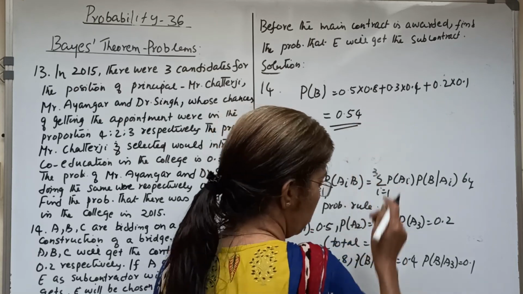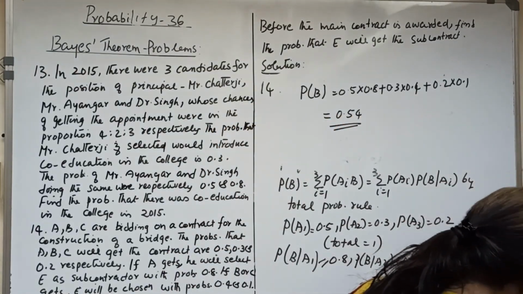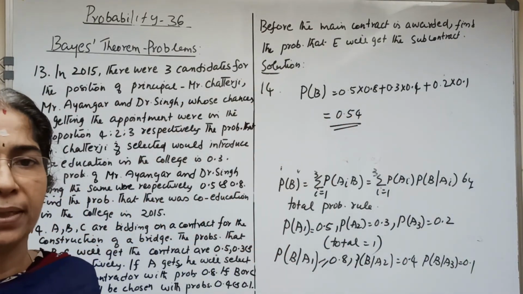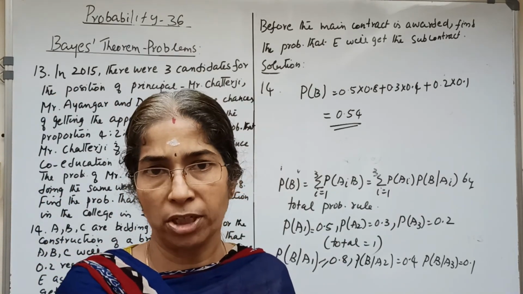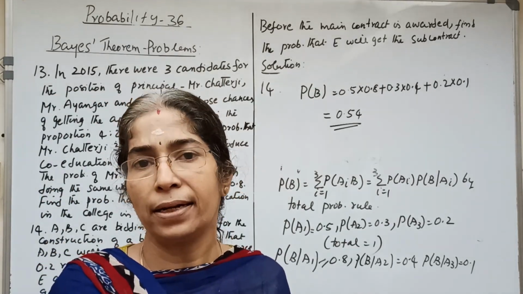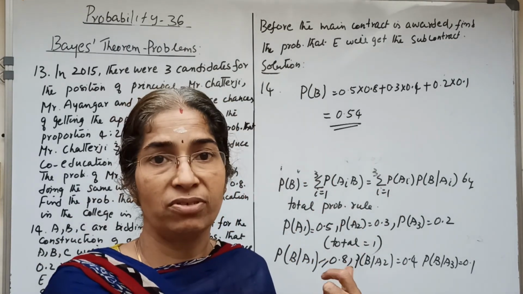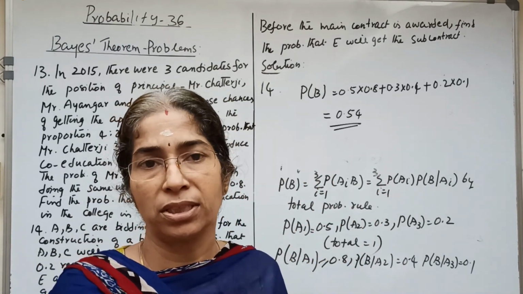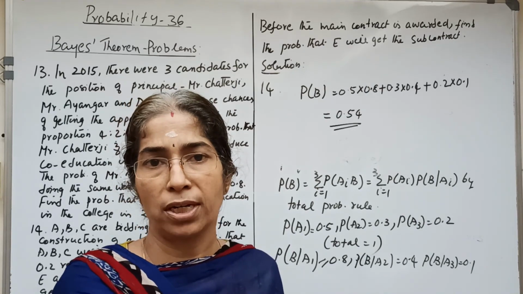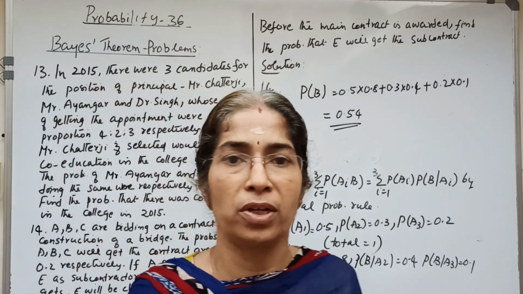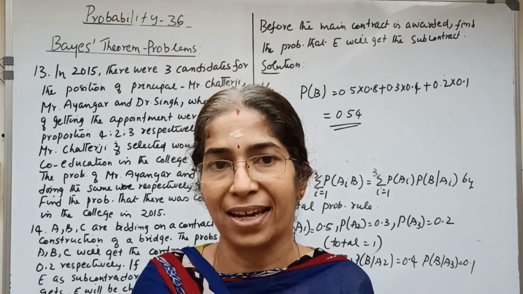So these two problems are based on the total probability rule. That is, we obtain P of B by the addition of these conditional probabilities: P of B equals sigma i equal to 1 to 3 P of Ai into P of B given Ai. Thank you very much.